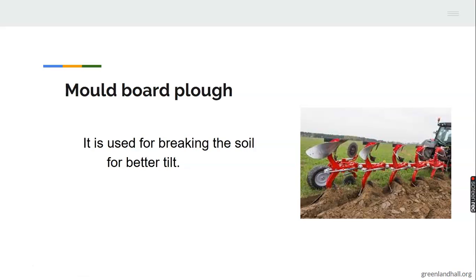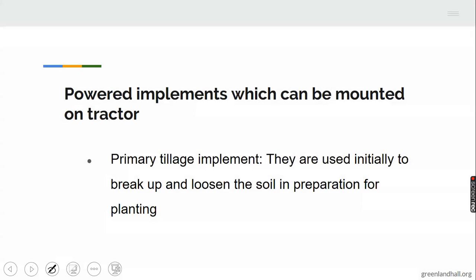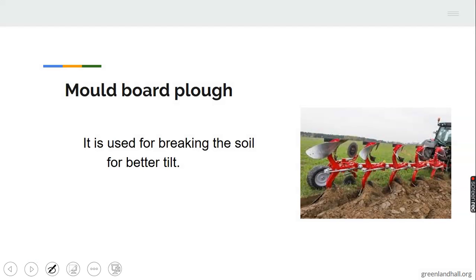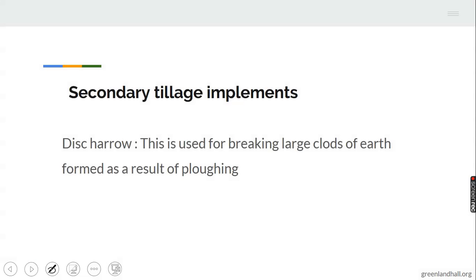After carrying out work using the primary tillage implement, the mouldboard plow is used in breaking it down before the planting operation takes place. Secondary tillage implements like this harrow are used for breaking large clods of earth formed as a result of plowing.